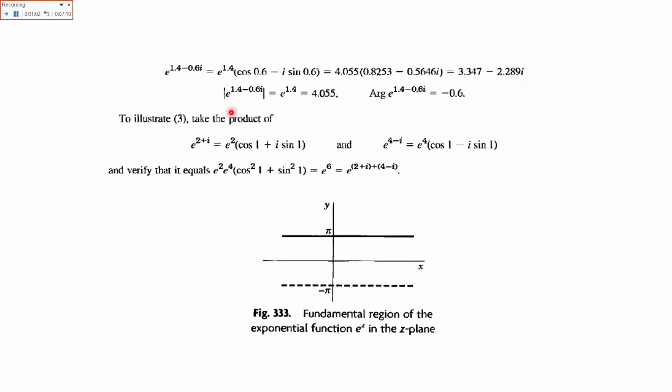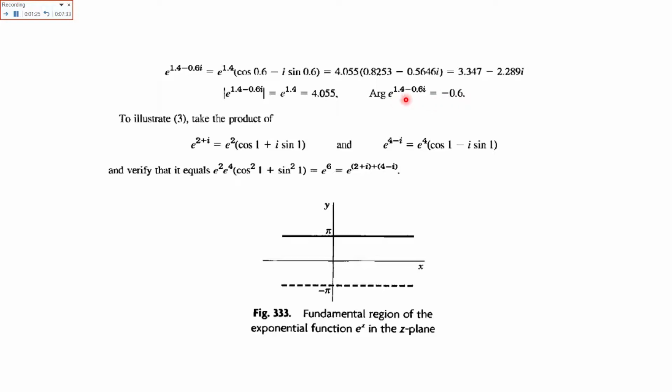Also we can take the modulus of the function, which is basically e raised to power x. So the modulus of the function is 4.055. Sorry, this is the modulus, and we can also find the argument, which is basically y over x, that is 0.6.